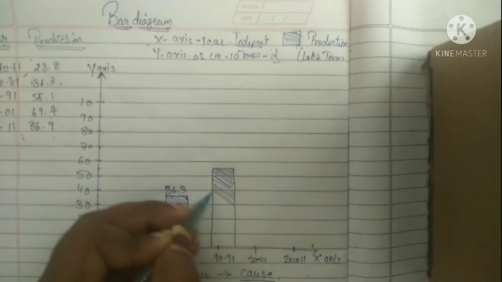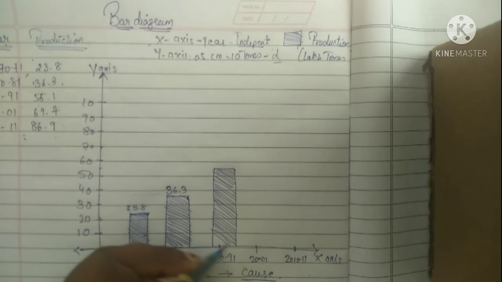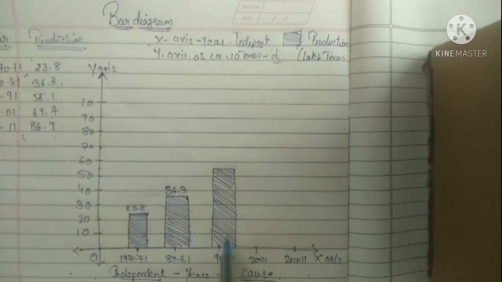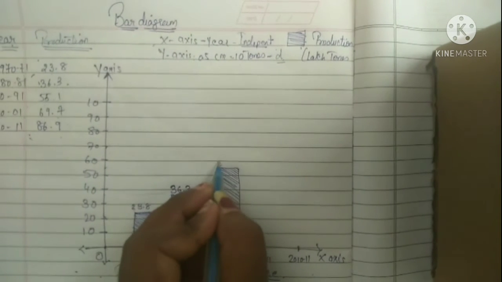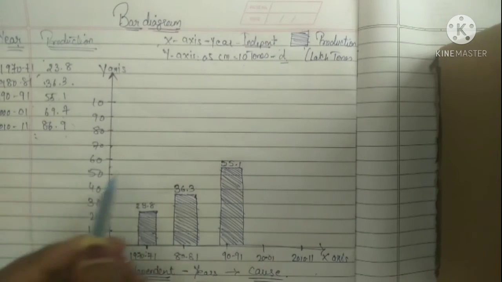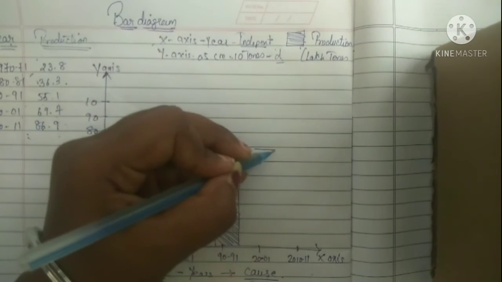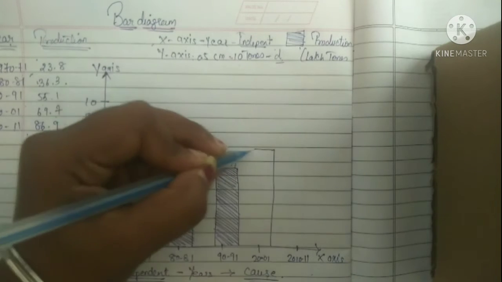So I am going to cut it up and put in the cutting. Why? Because when there are different types of bars, at that time this will help you out. So 55.1. After that 2001, 69. So here it will come. So 69, I am doing the slab and I am just putting the bar.